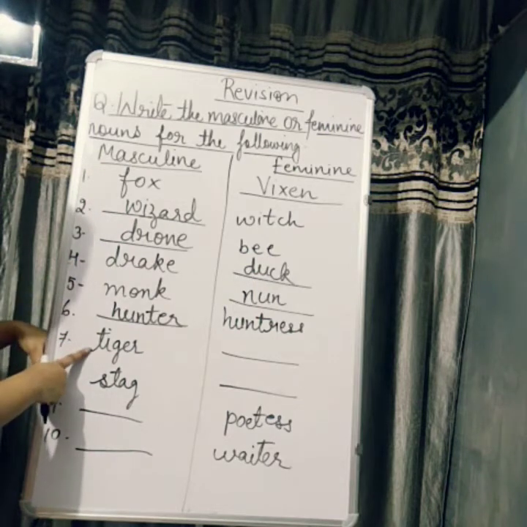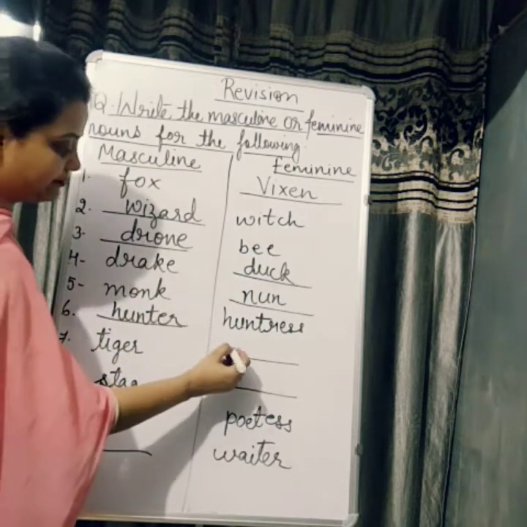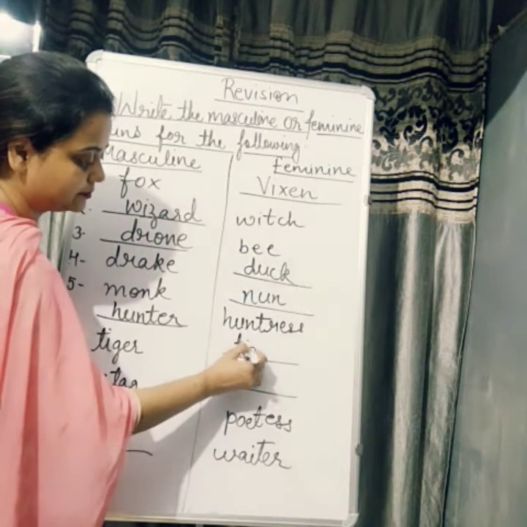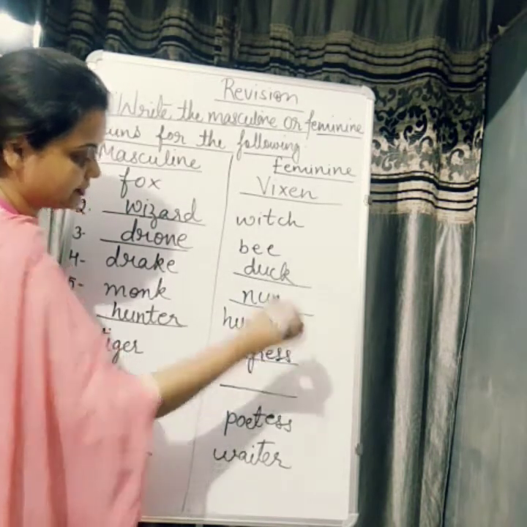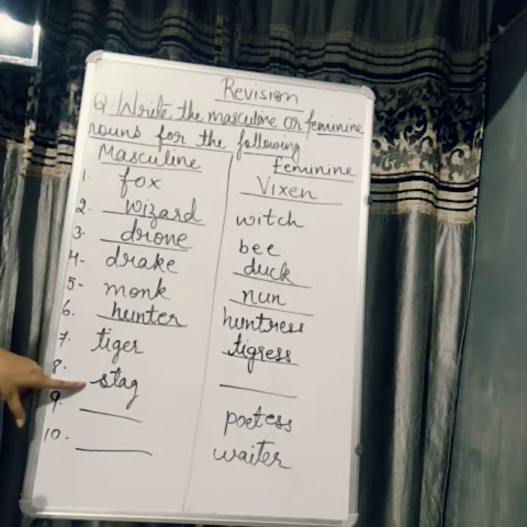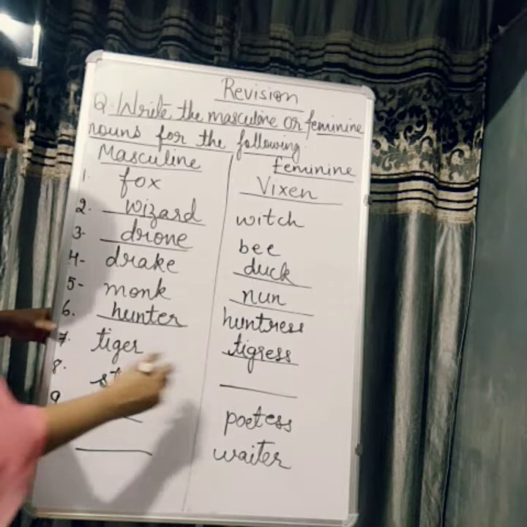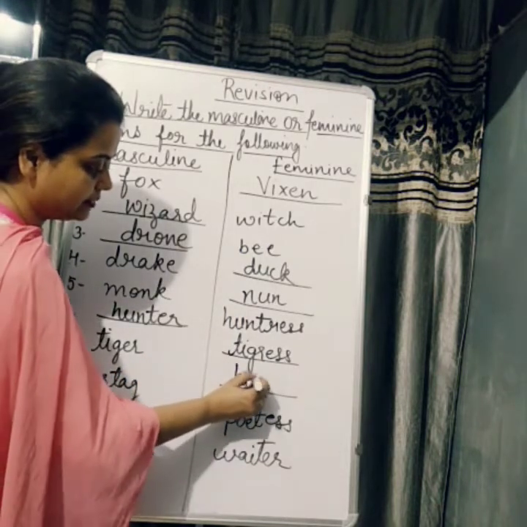The next one is tiger. So what is the feminine of tiger? The feminine of tiger is tigress. Then stag is given. So what is the feminine gender of a stag? It's hind.